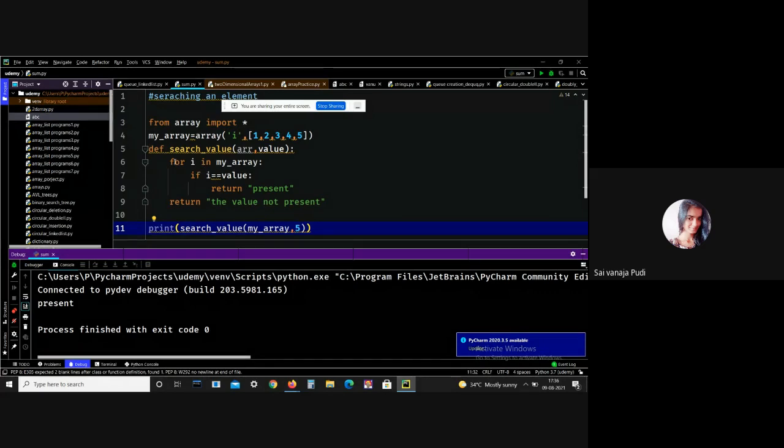So again it goes to the for loop, and again I equals 2. 2 double equals to 5, no, right? 2 not equals to 5, so it again goes to the for loop, and again 3. 3 not equals to 5, so after that 5. 5 double equals to 5, right? So it returns the output, that is present. Instead of present you can give element present, or you can print that particular index value, okay?